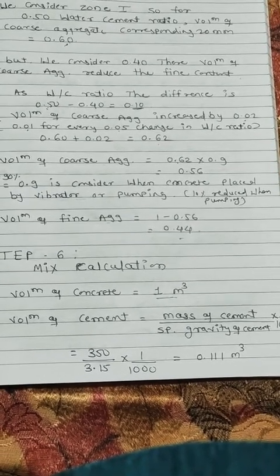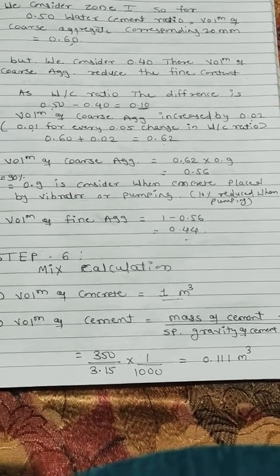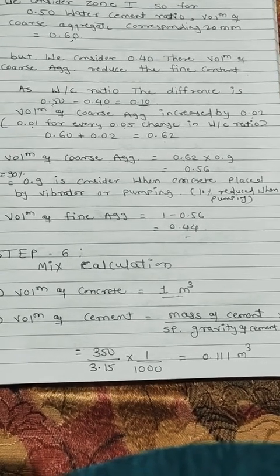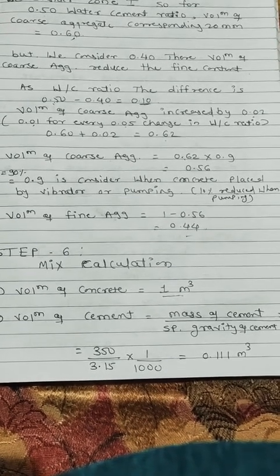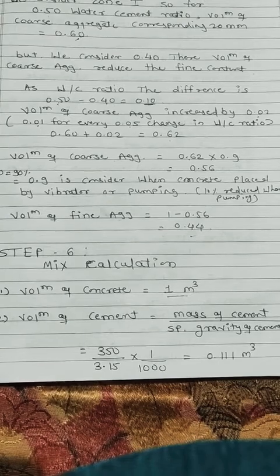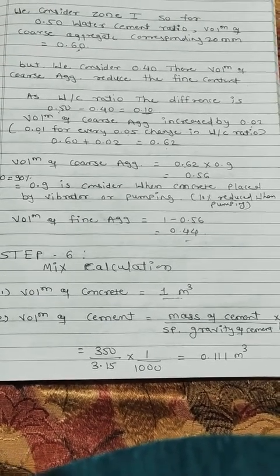In step number 4 we calculated mass of cement as 350. Specific gravity of cement is 3.15, into 1 upon 1000. We get 0.111 meter cube as volume of cement.